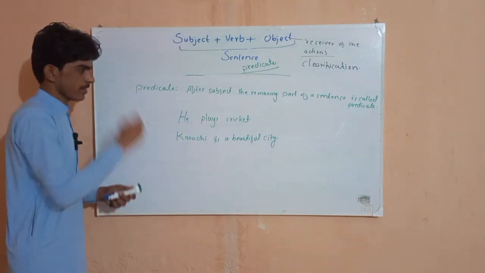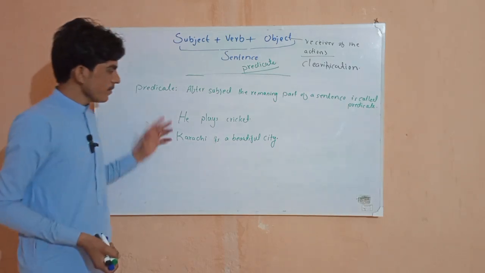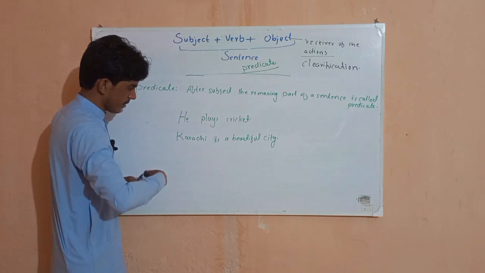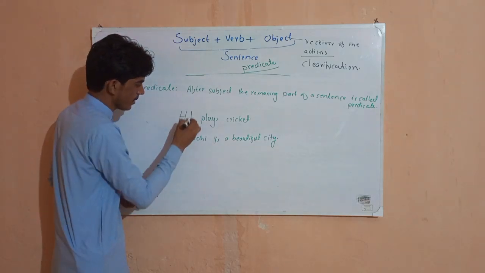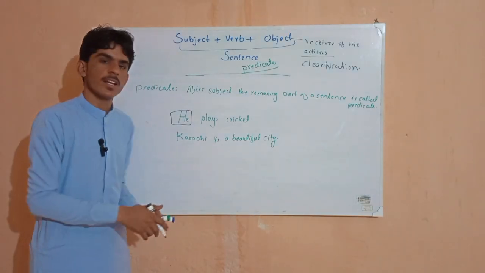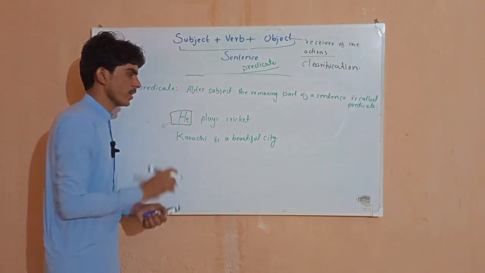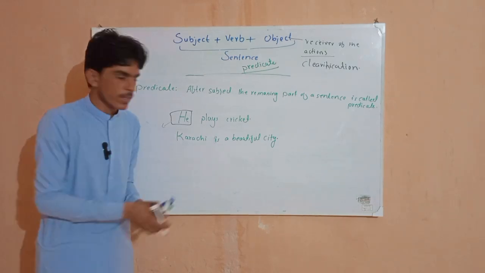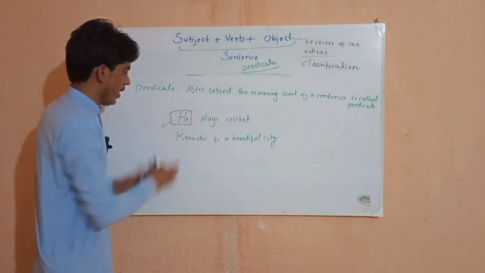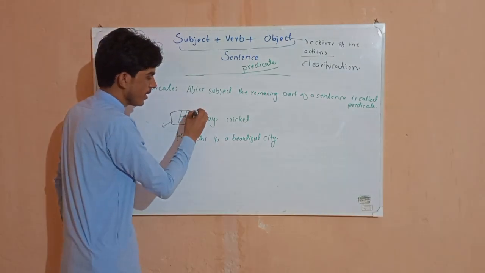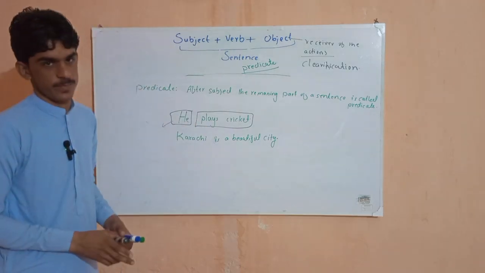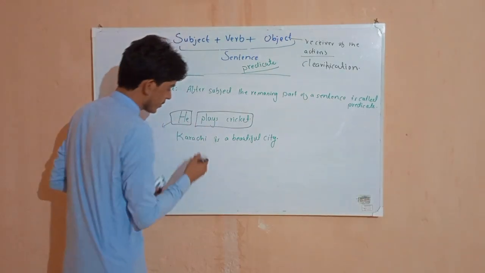Predicate means after the subject. In the first sentence, he is our subject, because he is doing the action, he plays cricket. After the subject, the remaining part till here is called our predicate.